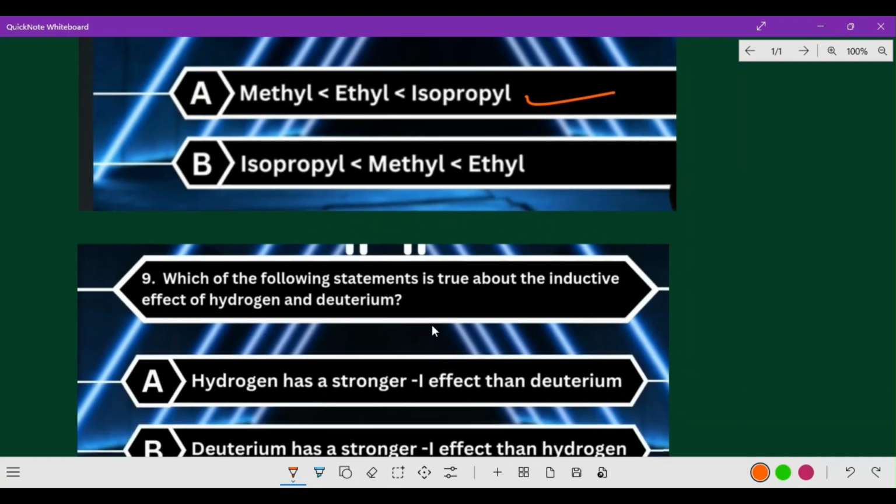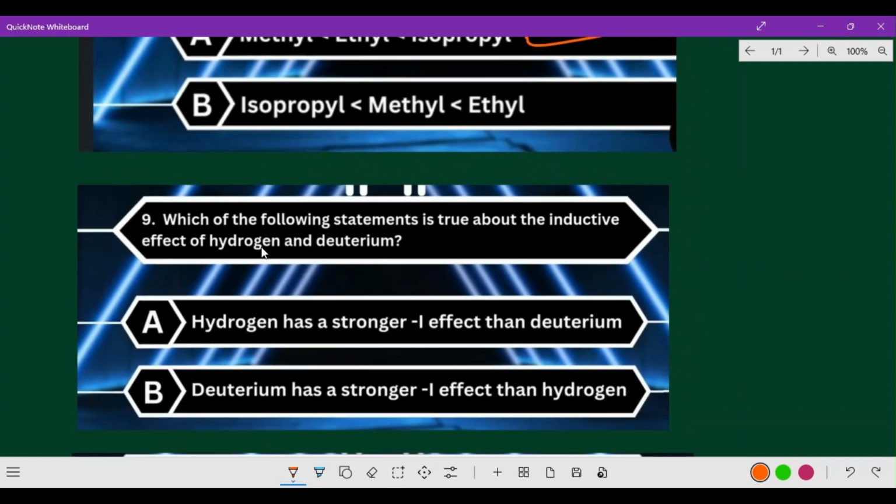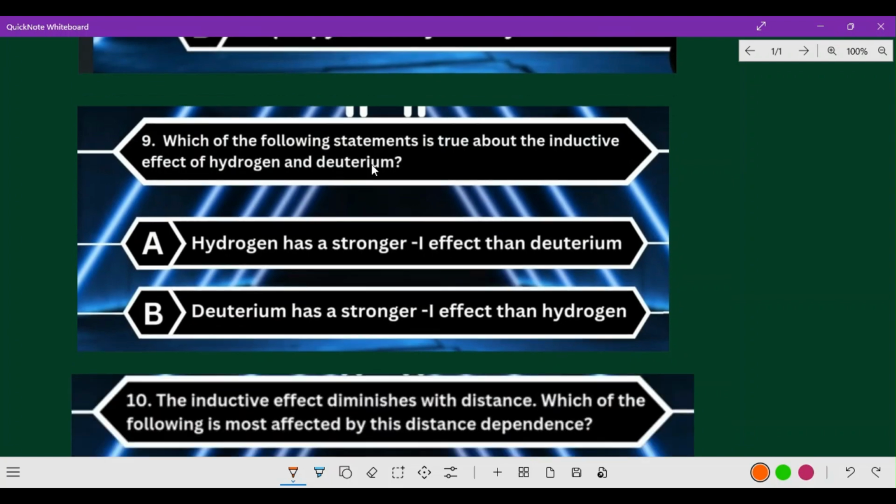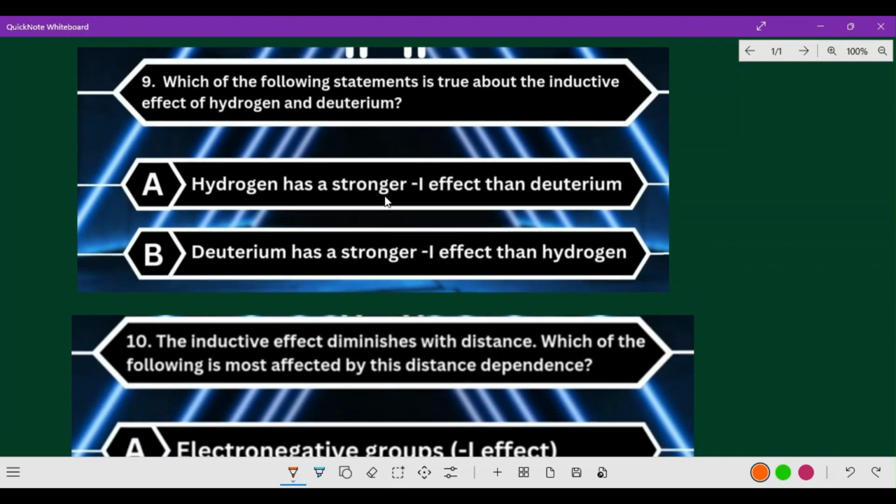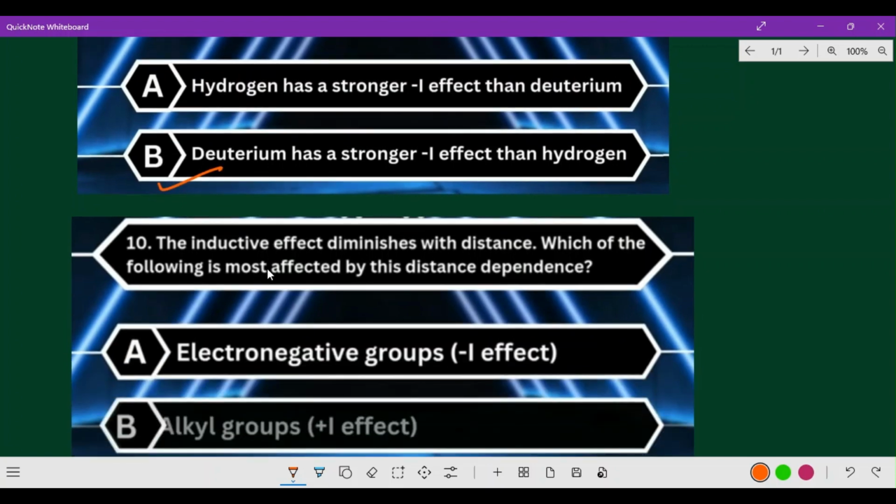And the next one, which of the following statements is true about the inductive effect of hydrogen and deuterium? Of course, deuterium is heavier than the hydrogen atom. Already we have gone through this. Deuterium is an isotope of hydrogen and it is heavier. So, hydrogen has a stronger minus I effect than deuterium? No, it's wrong. Deuterium has a stronger minus I effect than hydrogen. Deuterium has more electronegativity than hydrogen, and it is heavier also.